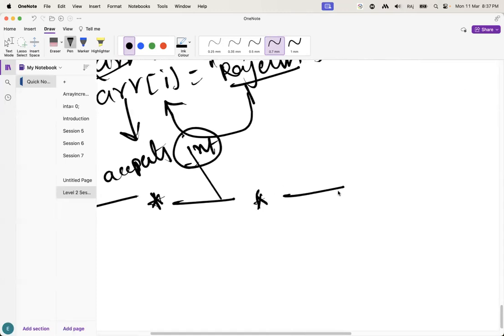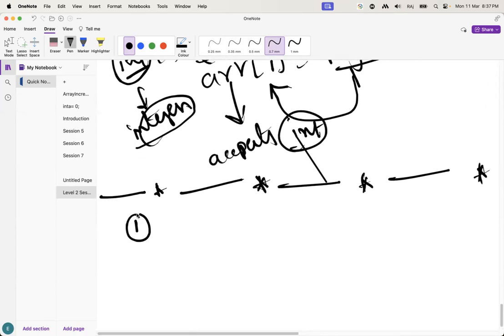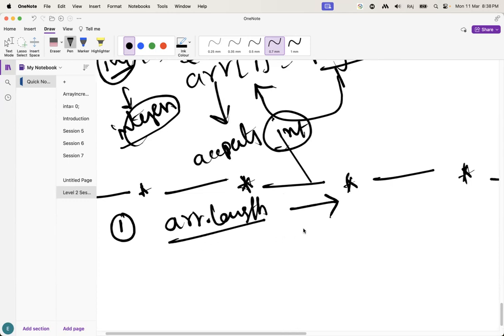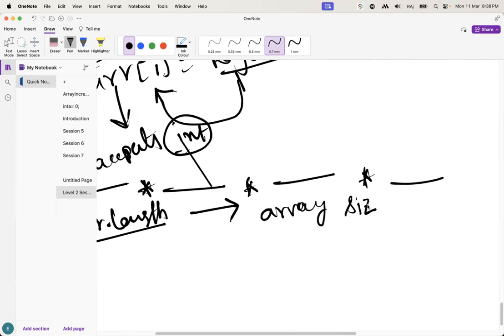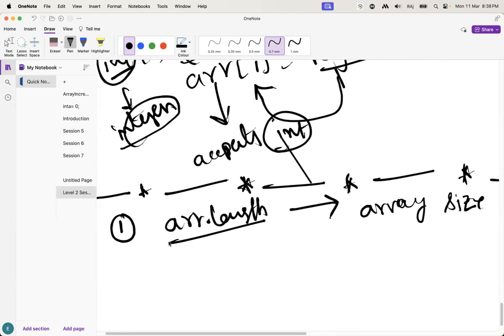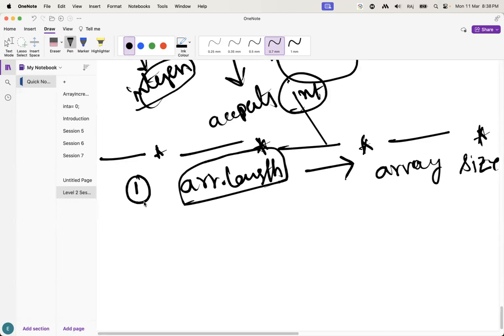Guys, in arrays we have to remember some methods that we use most frequently. Let's suppose I have given array dot length. What does it mean? It gives the array size. It gives the array size. Guys, remember this one. We are going to use array dot length most frequently. Understand this one?